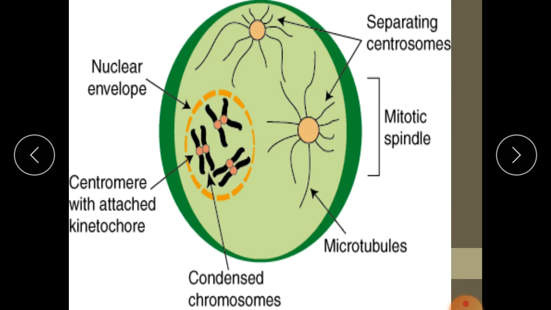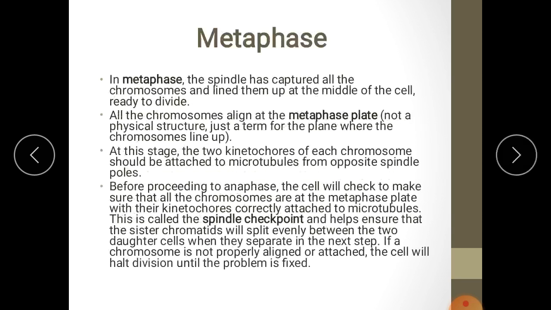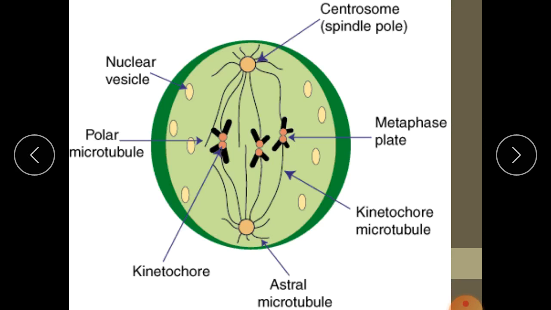Look here, these are spindles. Can you see here? These are spindle fibers. These spindle fibers are made up of microtubules. They extend from the centriole towards the chromosome. They are connected to the chromosome at the centromere or kinetochore level.